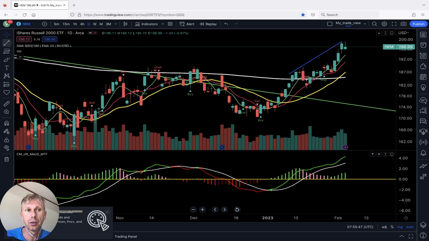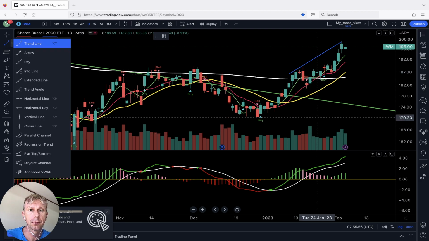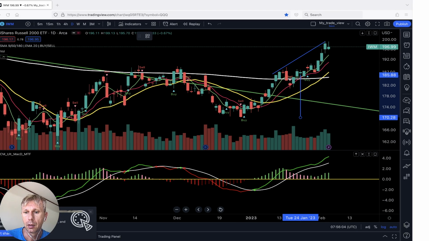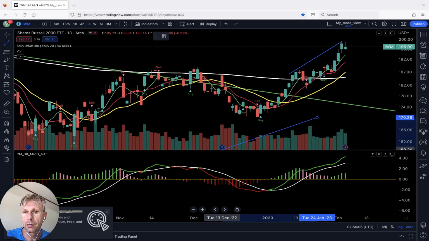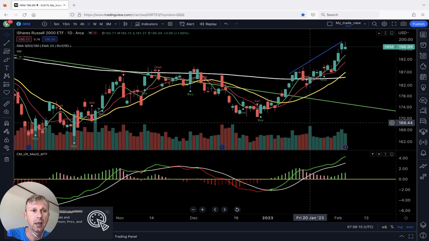Bearish divergences on the volume. Sorry for my mess.